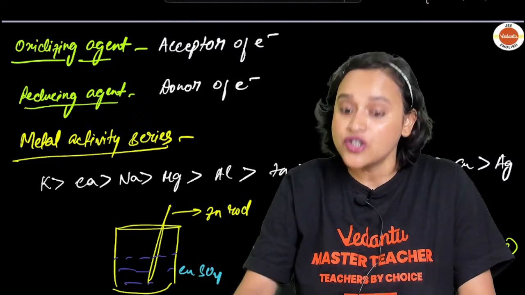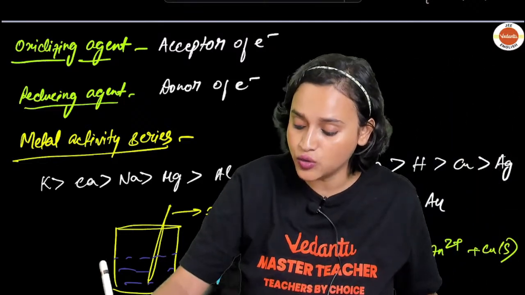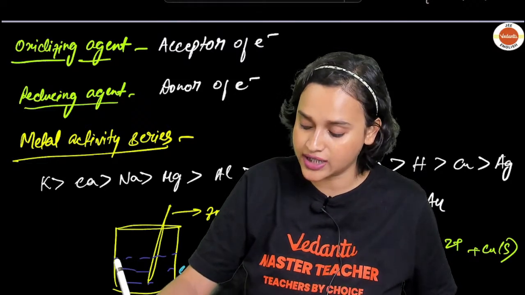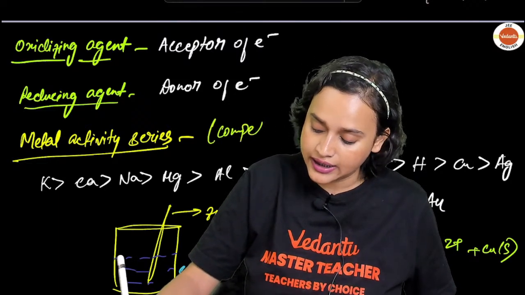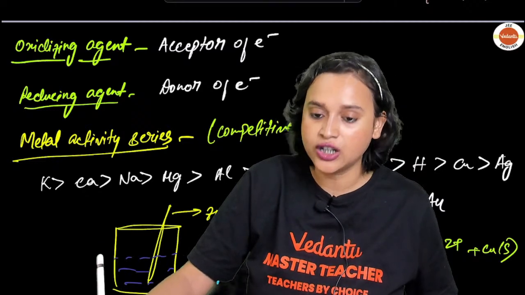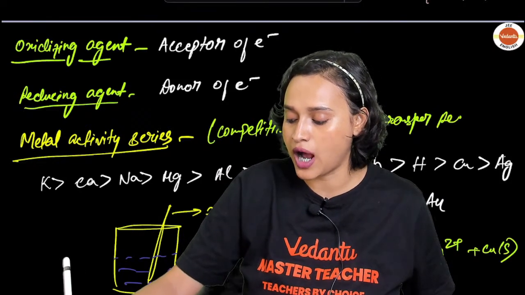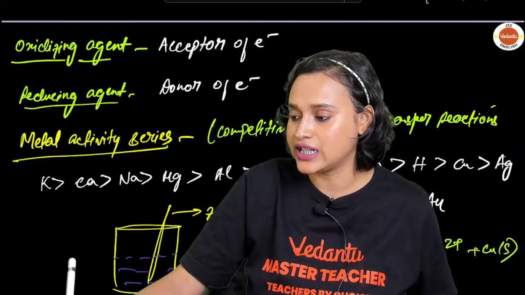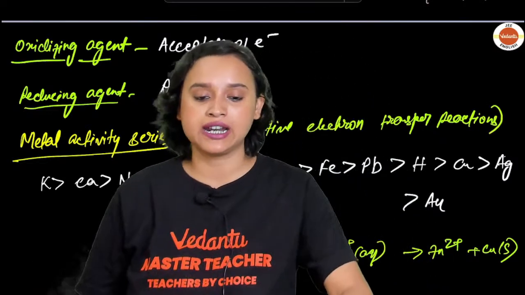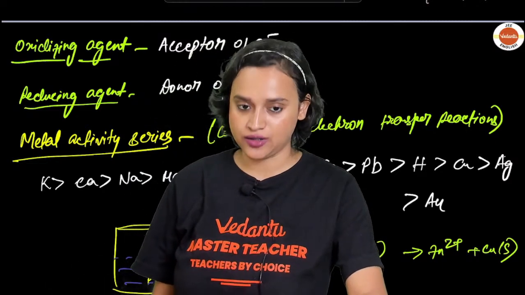So this metal activity series, do you know when it is used? It is used when you have something that is called competitive electron transfer reaction. In case of competitive electron transfer reactions, at that point of time you will require this metal activity series. All clear, everybody? Great.